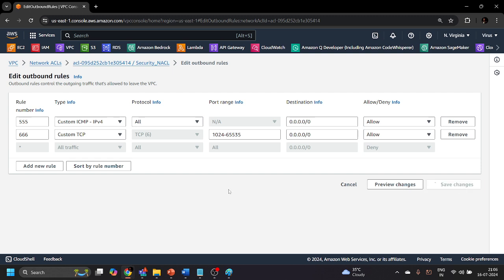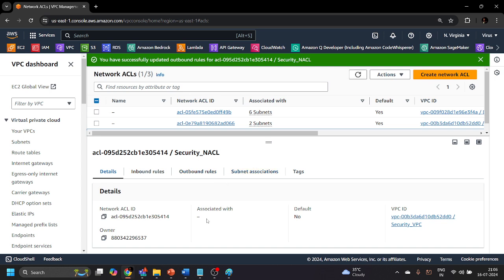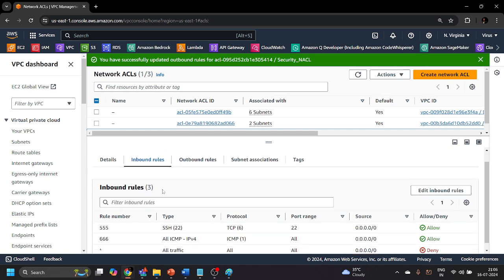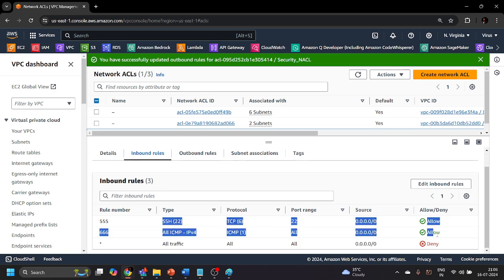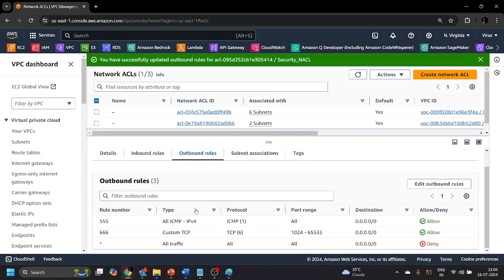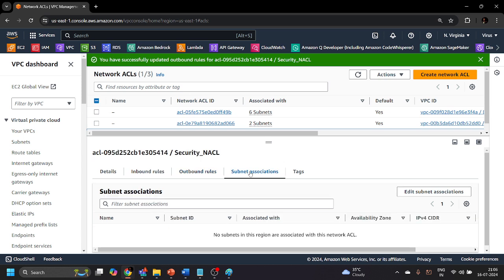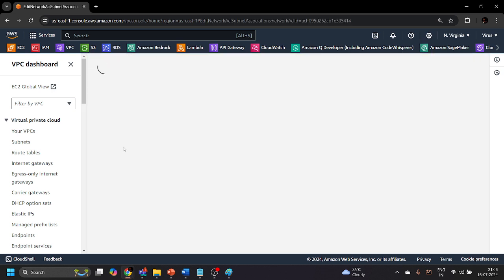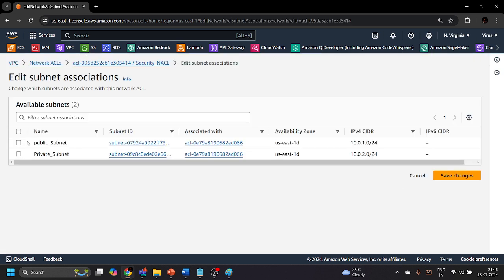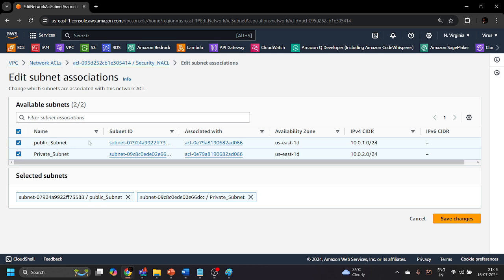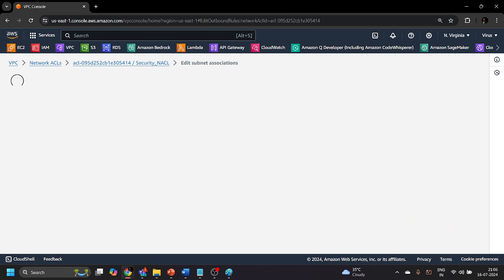I will click on the save changes button, and we have configured this network access control list, in which we have provided some inbound rules, which means this is the traffic which is allowed to enter inside, and this is the traffic which is allowed to go outside. Now you should associate this network access control list to the subnet as well. I am going to attach this NACL to all the subnets which we have created, so that both of the subnets will follow the same rules.